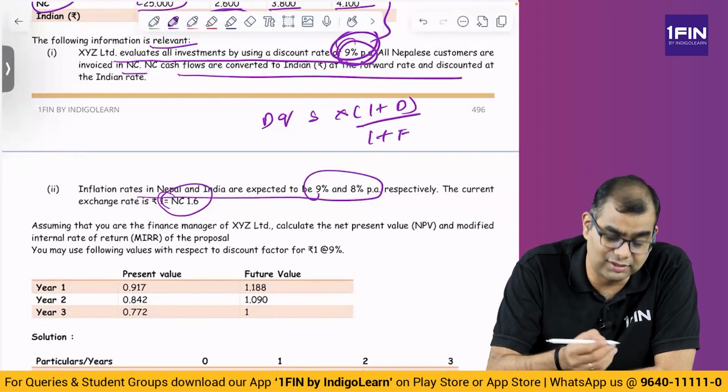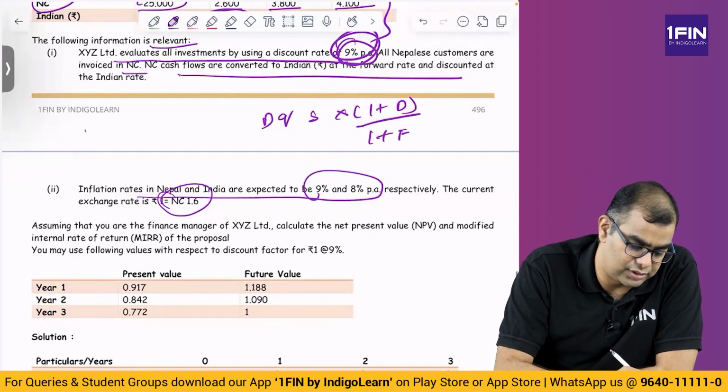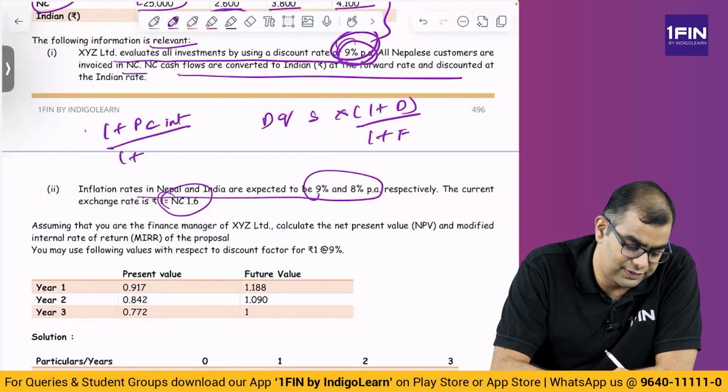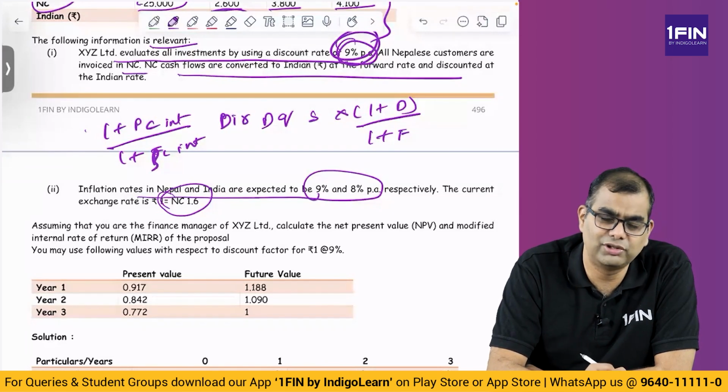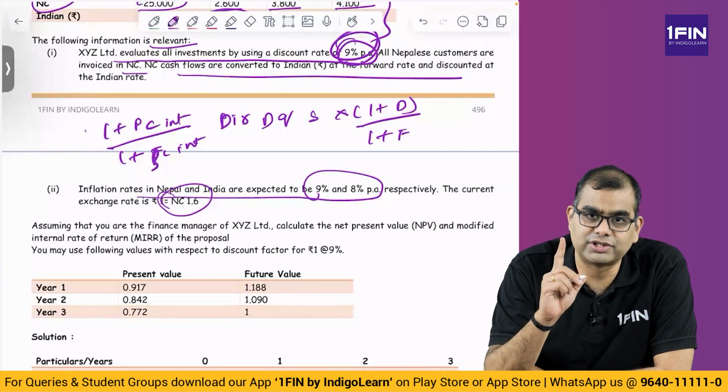That is, or the other way, what I said, 1 plus price currency interest by 1 plus base currency interest for direct quote, right? USD INR is direct quote, that is per USD how many rupees.